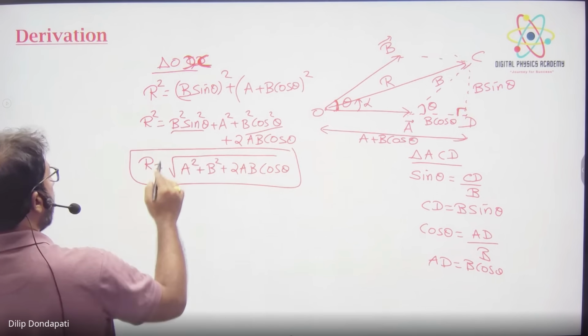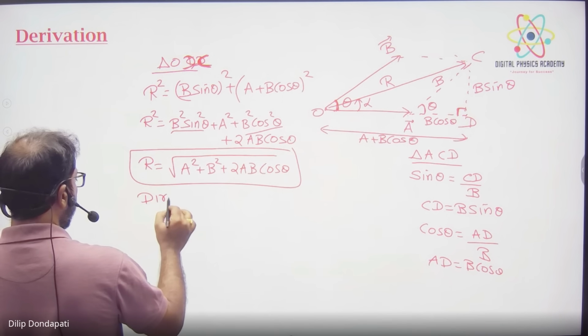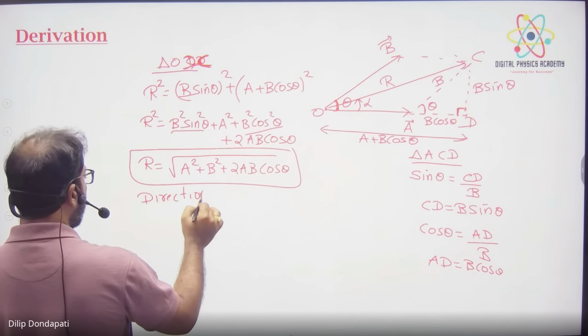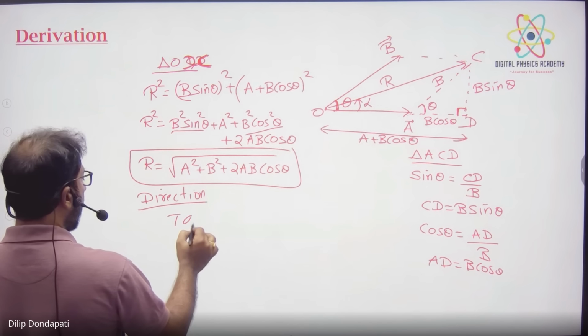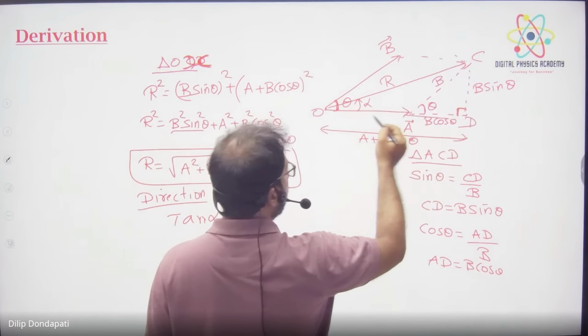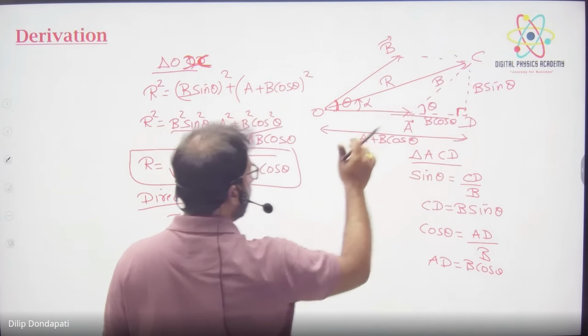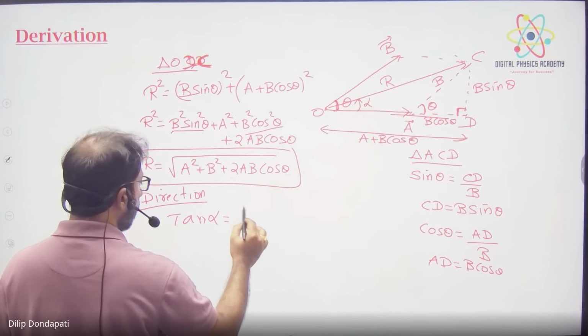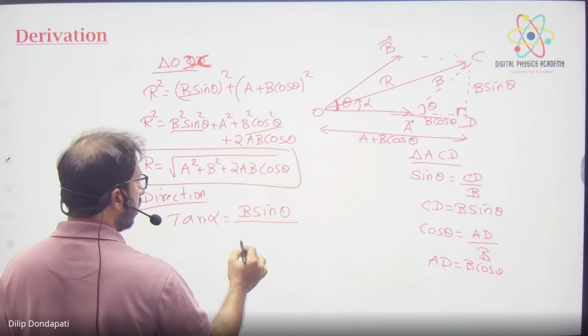And in the same triangle, to find the direction, what is tan alpha? In the right angle triangle, tan alpha is opposite CD by adjacent OD. Opposite CD is B sin theta, and adjacent is A plus B cos theta.